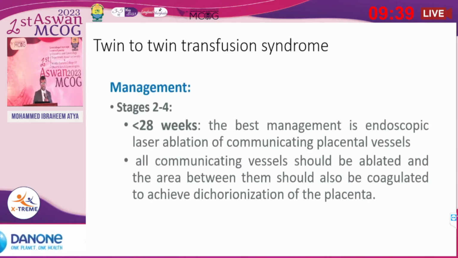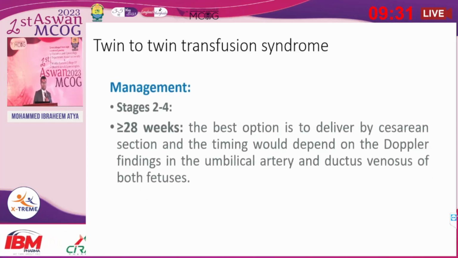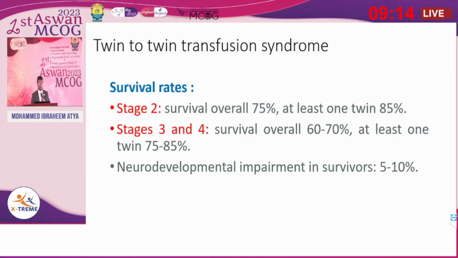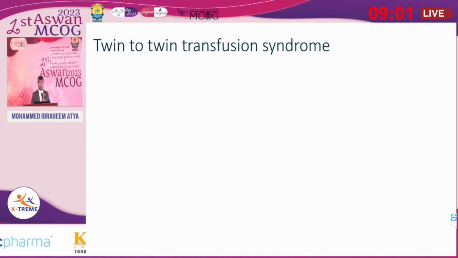In stage 2 and stage 4, if the gestational age is less than 28 weeks, the best management is endoscopic laser. If the gestational age is more than 28 weeks, the best option is delivery by cesarean section, and the timing will depend on the Doppler findings in the umbilical artery and ductus venosus of both fetuses. The survival rate in stage 2 is overall 75%, at least one twin 85%, but in stage 3 and stage 4 the overall survival is 16 to 70%. Neurodevelopmental impairment in survivors will be 5 to 10%.